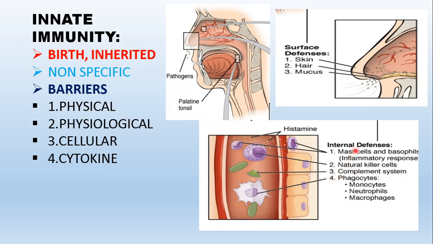These mast cells produce chemicals like histamine and serotonin that cause inflammatory reactions and thereby kill pathogens. We have natural killer cells and the complement system. Each of these we will talk about in the coming slides. All these constitute the cellular defense mechanism of innate immunity. And cytokines are a group of proteins released by certain cells of the body that help in killing germs.